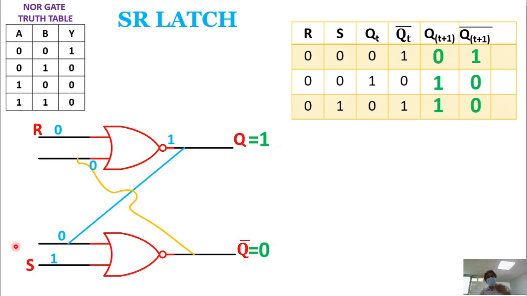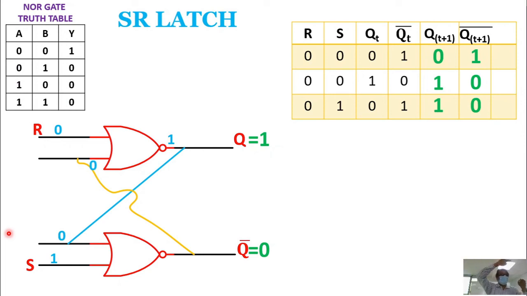If you want to make Q equal to 1, you give R and S as 0, 1, yes or no? And with the next input you give 0, 0, what will happen to that Q? It will remain in the previous state only. First, you give R equal to 0, S equal to 1. What will happen to Q? Q equal to 1, right? Set.